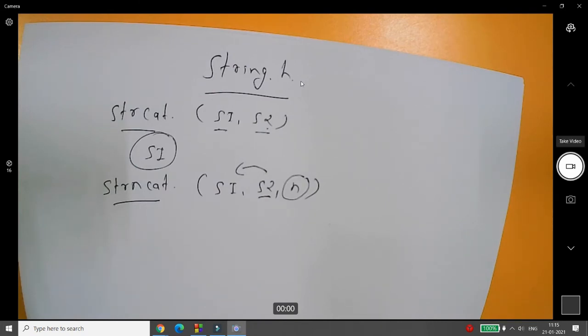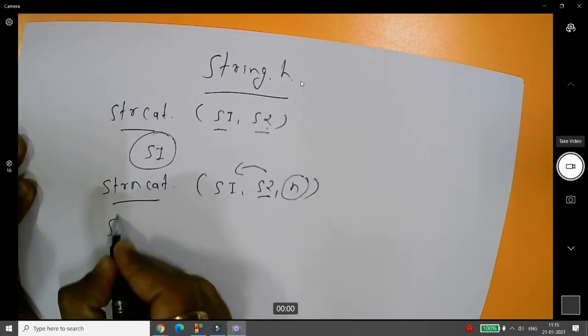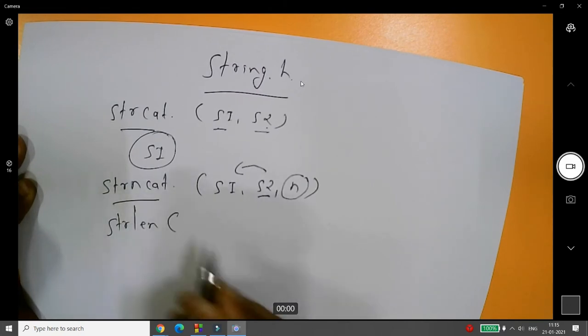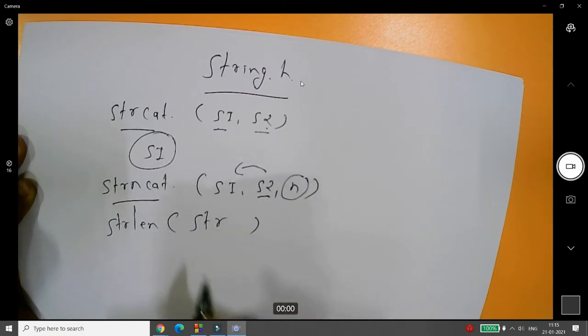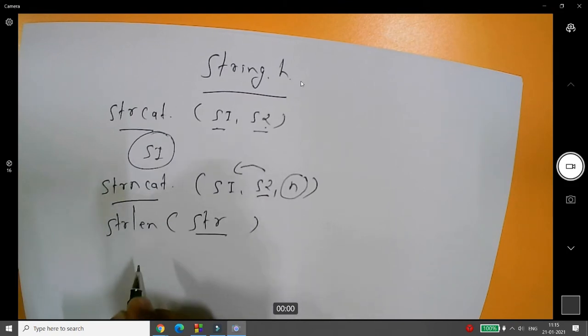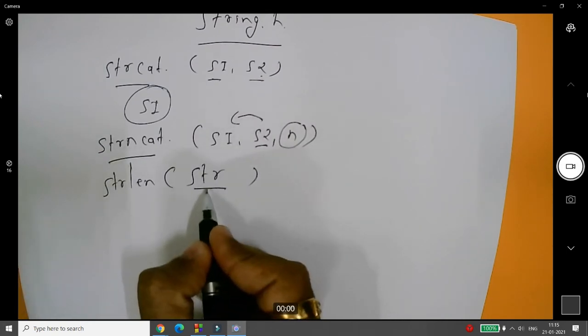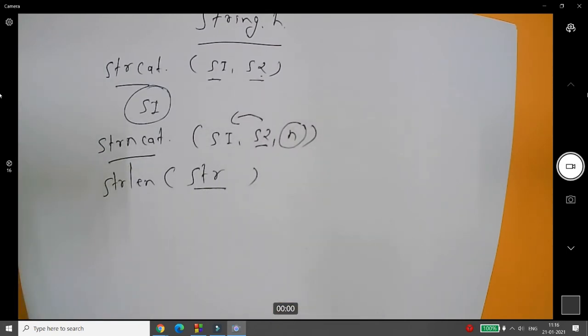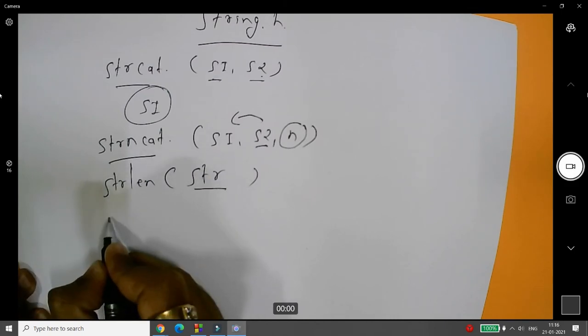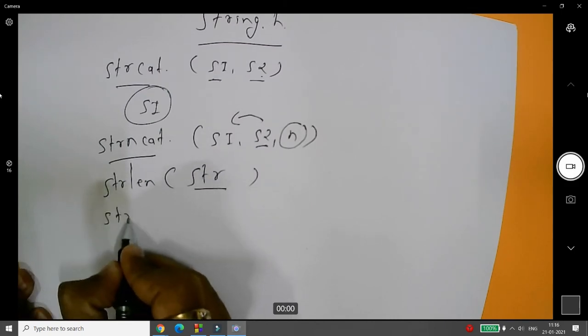Another function is there, and that we already talked about. You can use the function strlen of str. So whenever you write strlen of str, what will it give? It will give you the total length of the characters that you have specified in the string. Another function is there, and that function is known as strcpy.